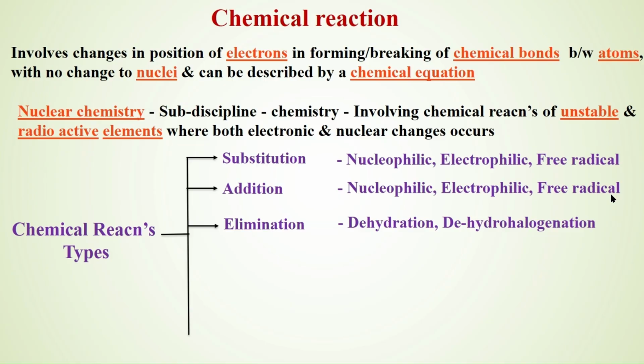If they are eliminated, it is called dehydrohalogenation. If the hydrogen from the first carbon and the OH group from the second carbon are eliminated, H plus and OH minus combine together and are lost as a water molecule. That's why it is called a dehydration reaction. Dehydration is a type of elimination. Dehydrohalogenation is also a type of elimination.